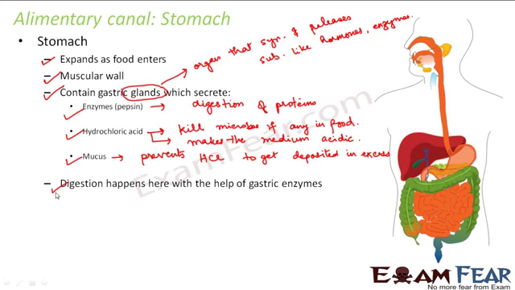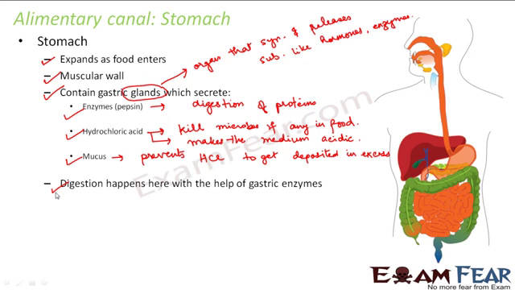In the stomach, digestion started with the help of gastric enzymes like pepsin. And for pepsin to act, it wants the medium to be acidic. So for that, these glands also secreted hydrochloric acid, which made the medium acidic. But since too much accumulation of hydrochloric acid can give rise to the problem of acidity, the gastric glands also secreted mucus, which is a slimy, slippery substance and prevents the accumulation of hydrochloric acid in the stomach.